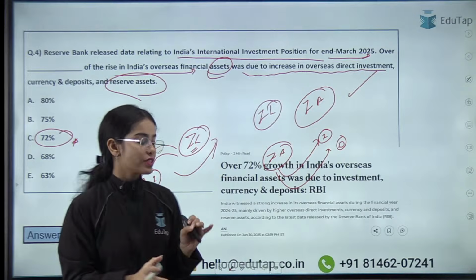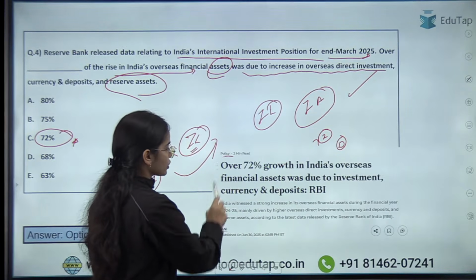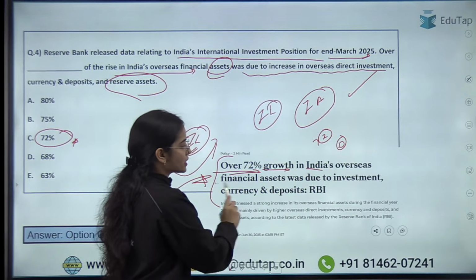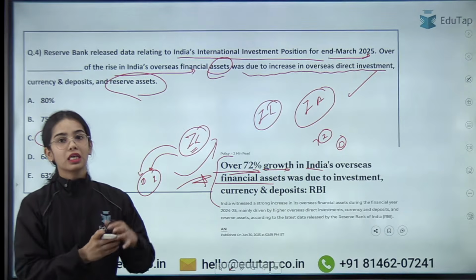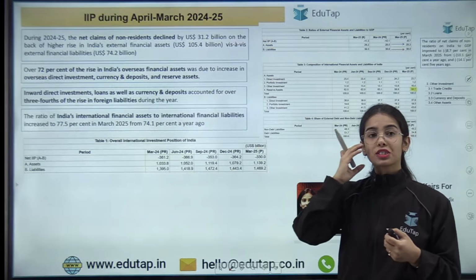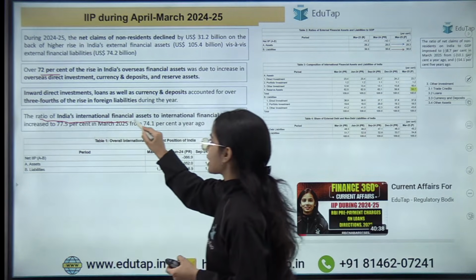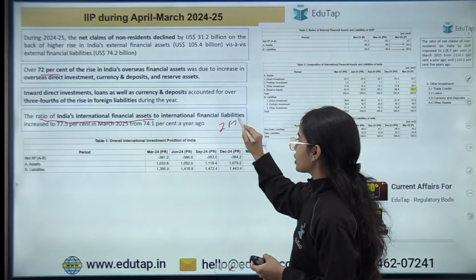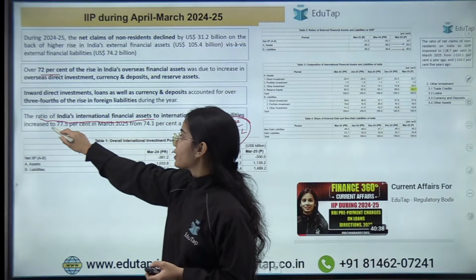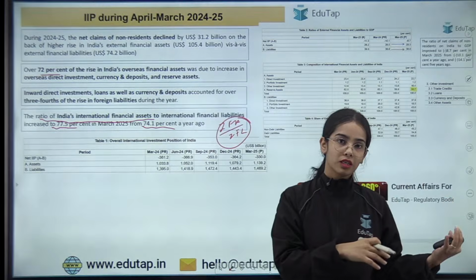And why this data point is very, very important, because it was also mentioned directly in the newspapers. Okay, so it was also mentioned in the newspapers. So over 72% growth in India's overseas financial assets was due to investment, currency and deposit and such. Now all the data points we have discussed, just the important data point is this 72%, as well as the ratio of India's international financial asset to international financial liabilities has increased to 77.5% from 74.1% a year ago.